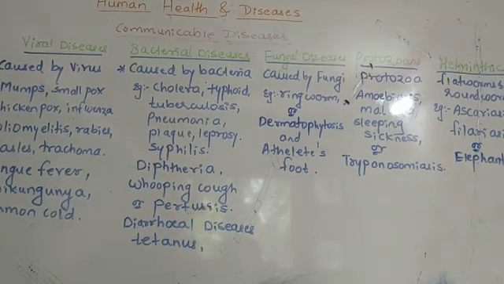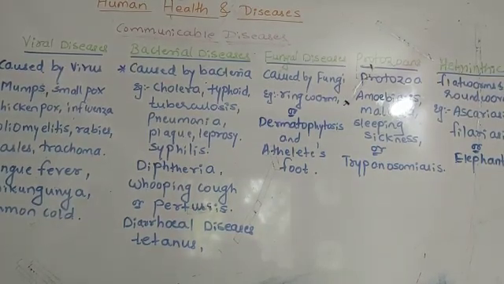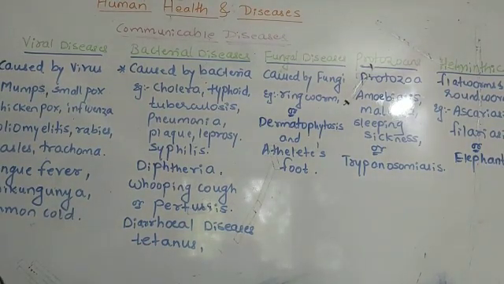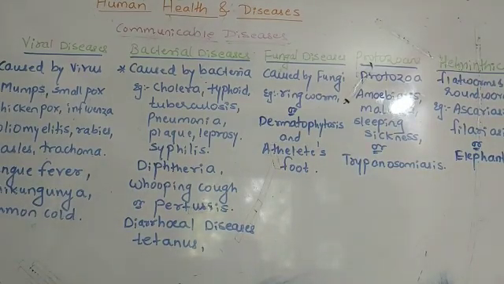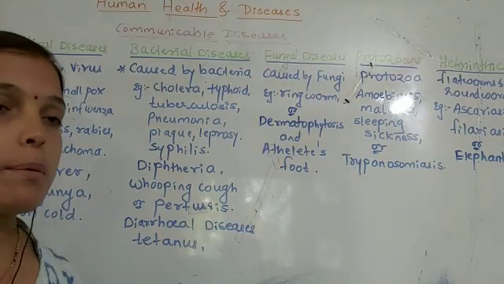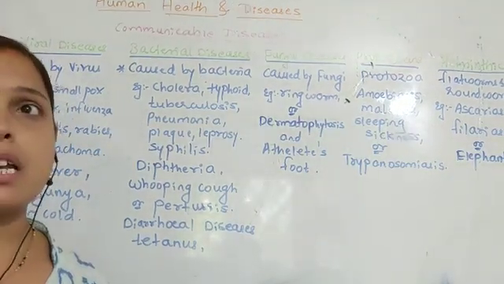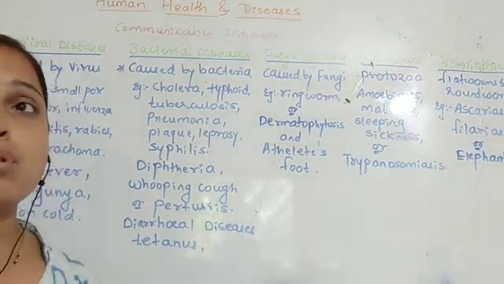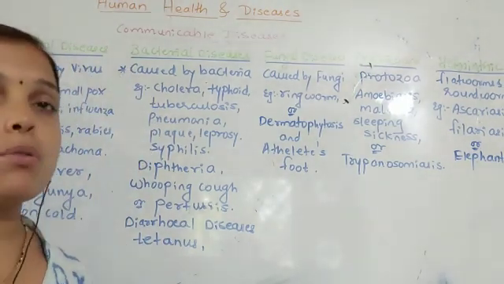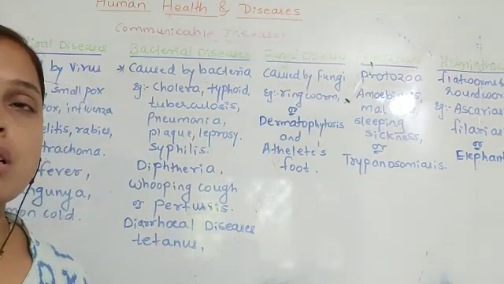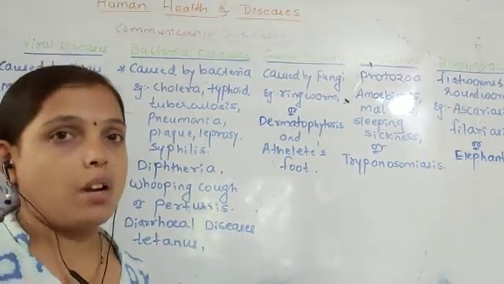Hello students, as you have studied the direct transmission and the indirect transmissions here, you know that in that concept we have seen many of the diseases which are transmitted. That may be through the air, through the dust particles, through the food, water, or through the blood, or even through the closets and the door handles.